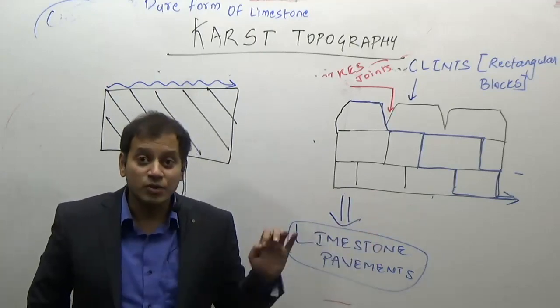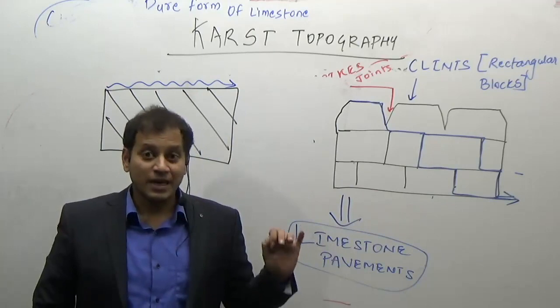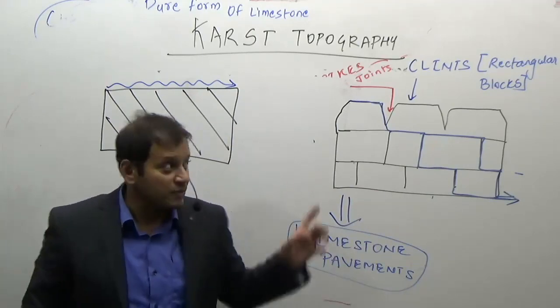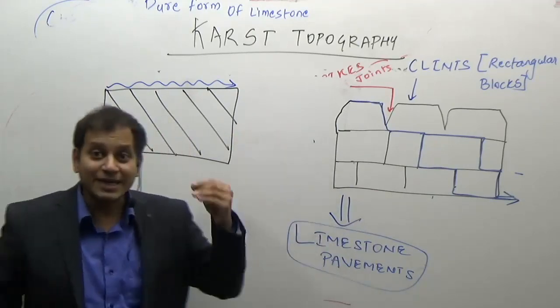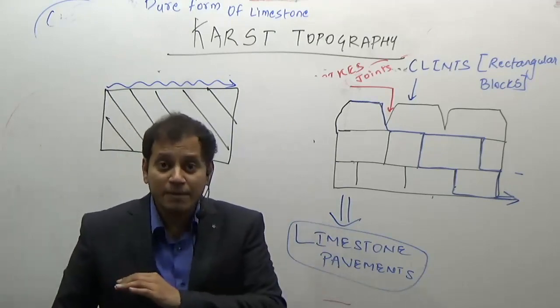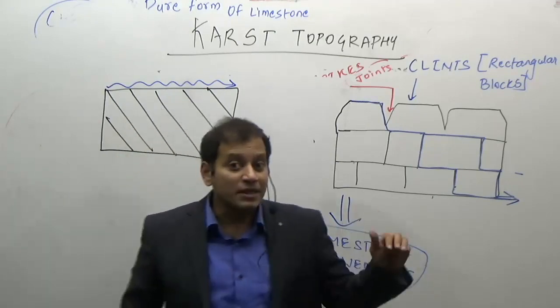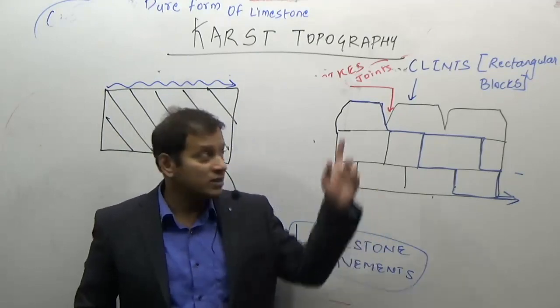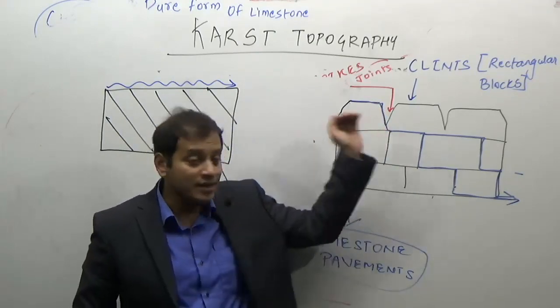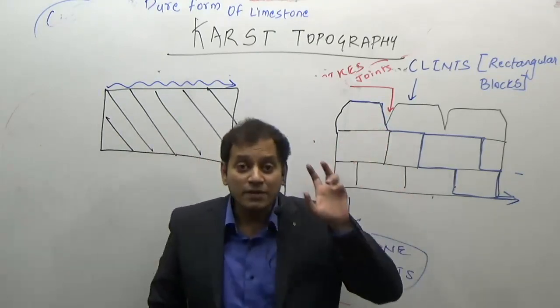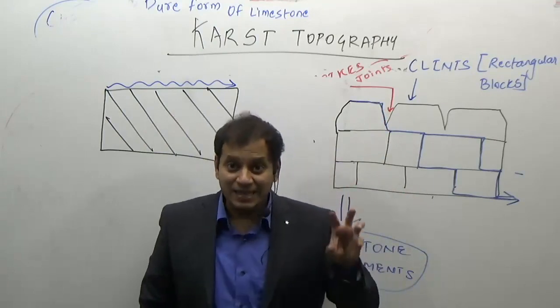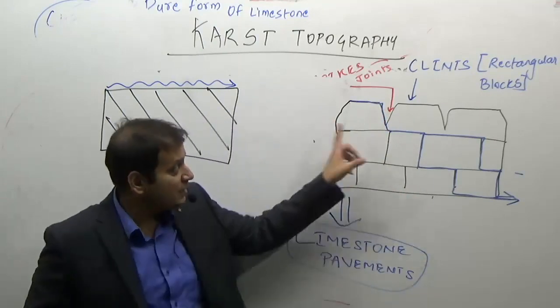But in the limestone regions, in the areas which are rich in limestone, the river on the top disappears. Even though the area may be getting good rainfall, the river reacts with the limestone rocks, enlarges these joints and then passes underground. So one of the major features in the limestone rock: does the river flow here?